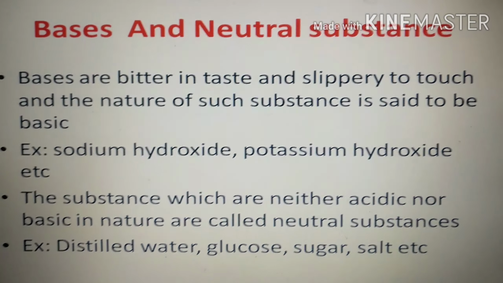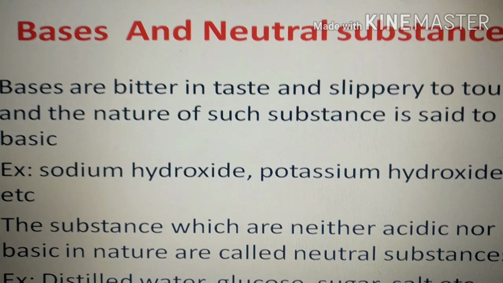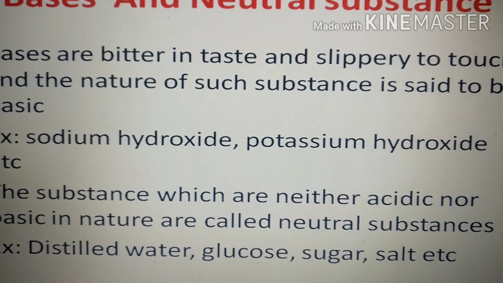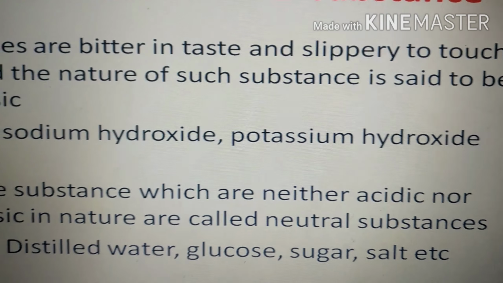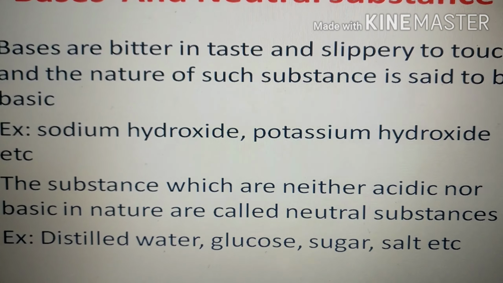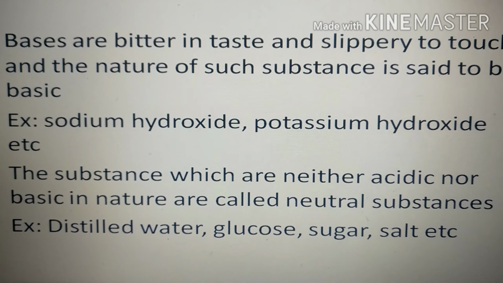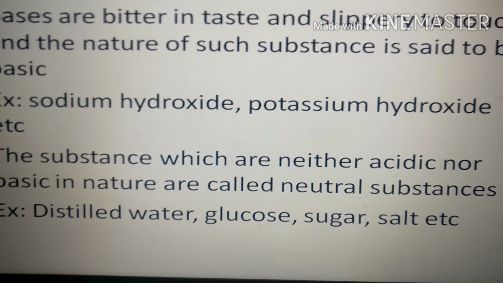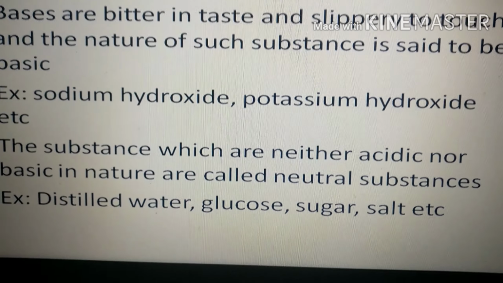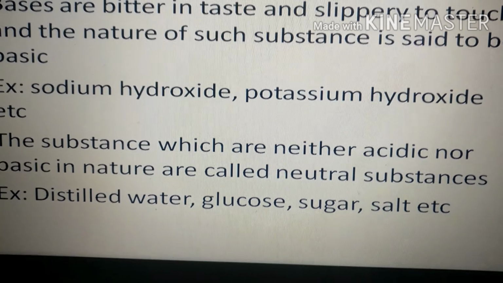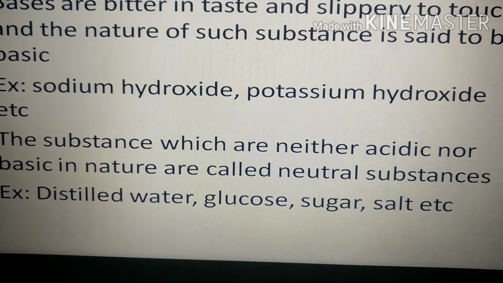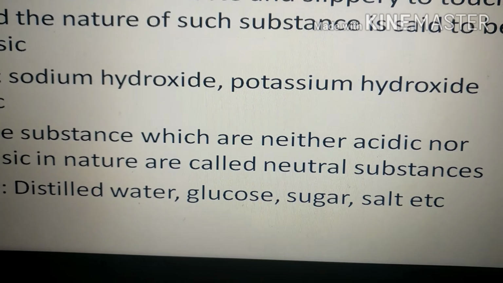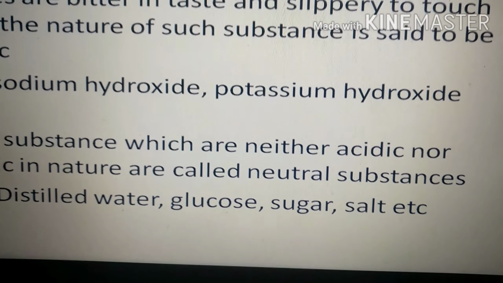Now we had discussed bases. Bases are bitter in taste and slippery to touch, and the nature of such substances is said to be basic. Examples are sodium hydroxide, potassium hydroxide, etc. The substances which are neither acidic nor basic, what do we call them? Very good. They are known as neutral substances. Can you give examples? Distilled water, glucose, as well as sugar, salt, etc.